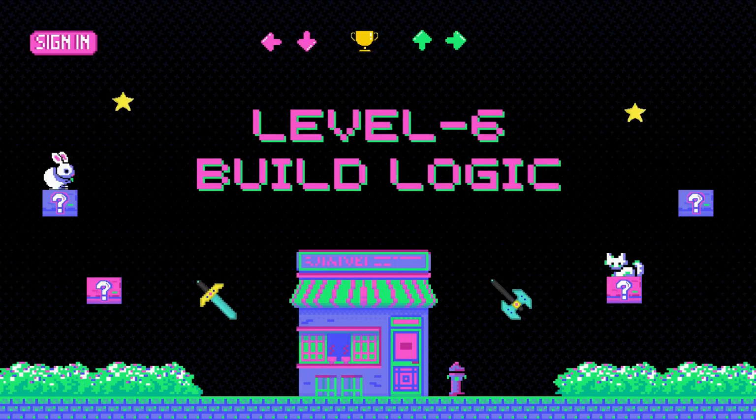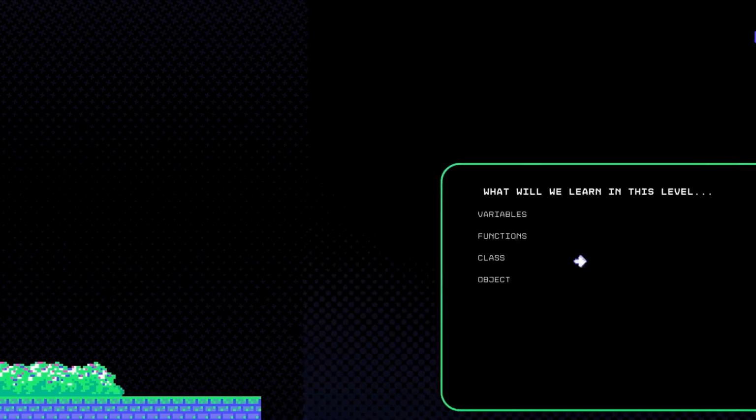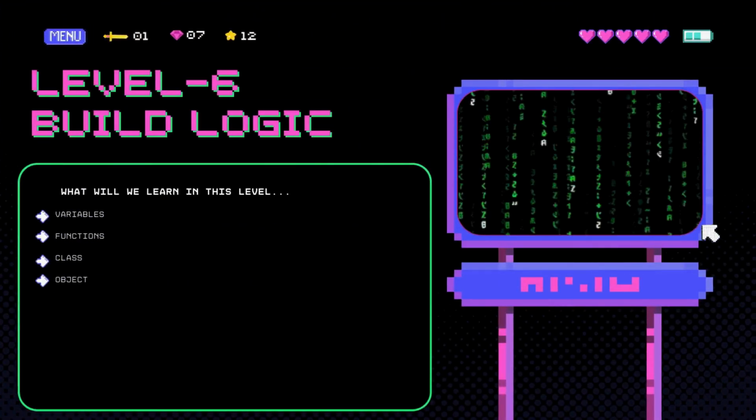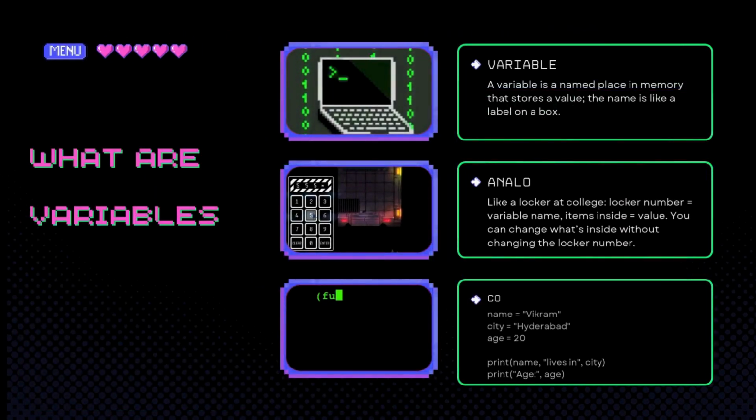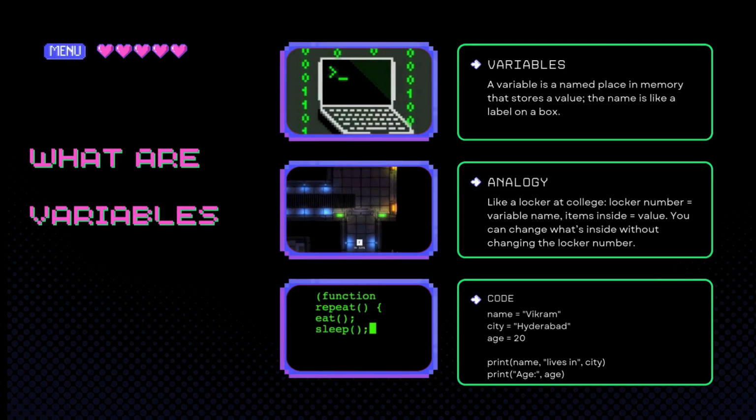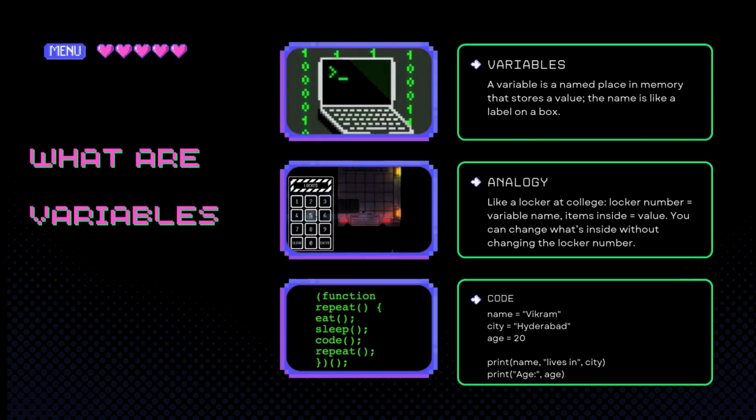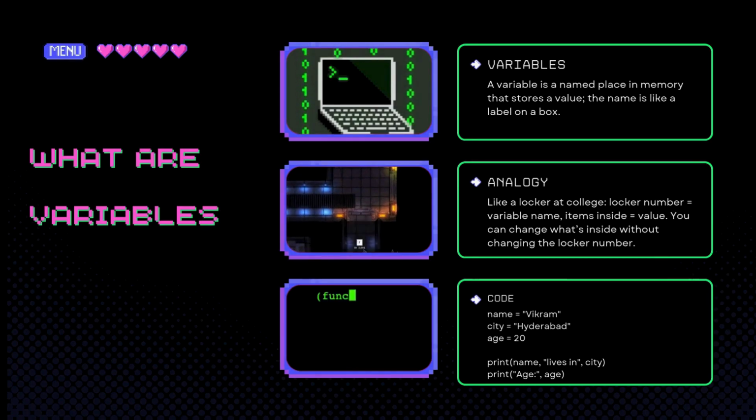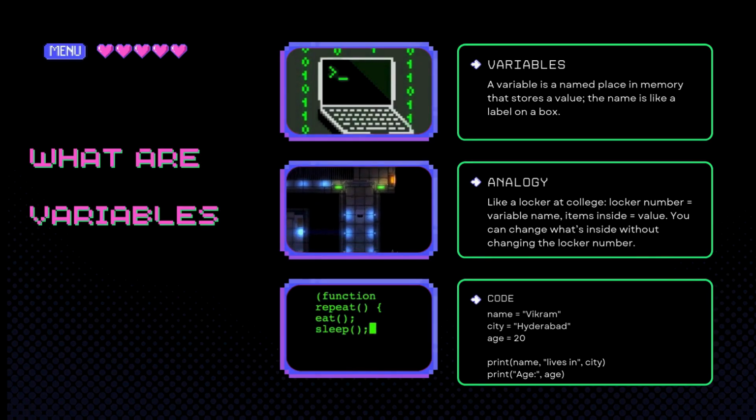Level 6. Now we pick up the tools to build our logic. What will we learn in this level is as follows. What are variables? A variable is a named place in memory that stores a value. The name is like a label on a box, like a locker at college. Locker number equals variable name, items inside equals value. You can change what's inside without changing the locker number. Let us understand with an example.